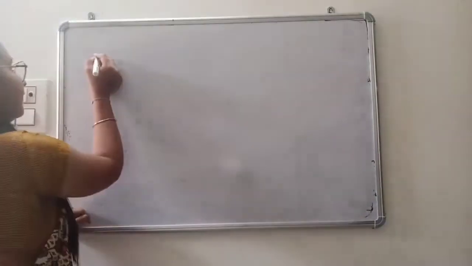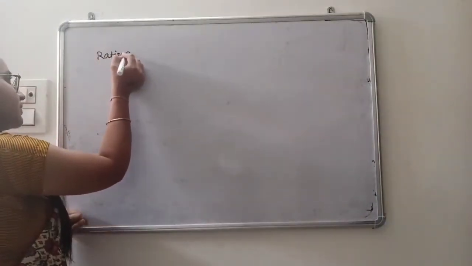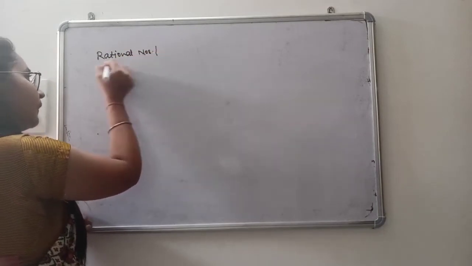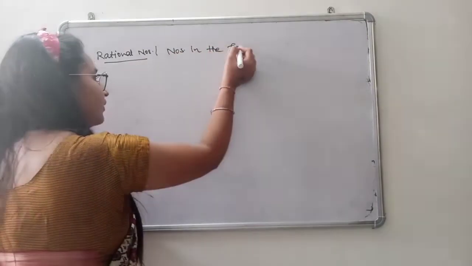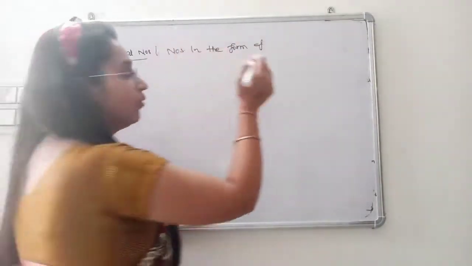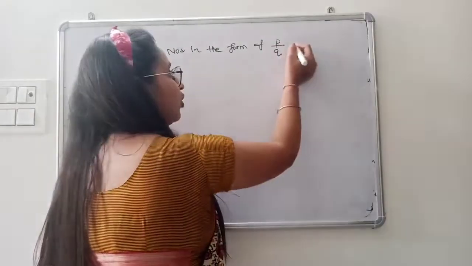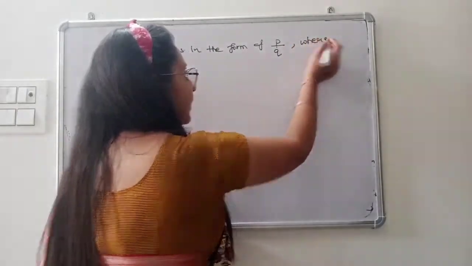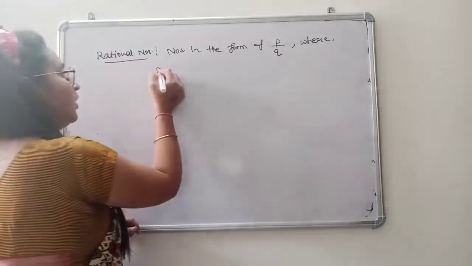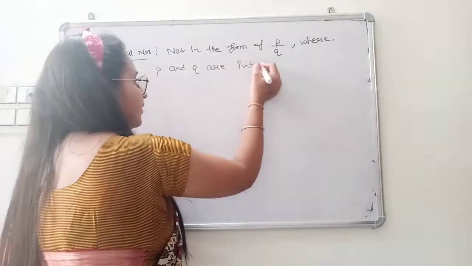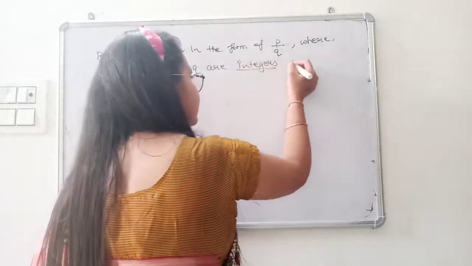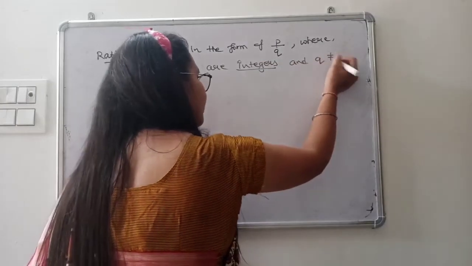Rational comes from ratio, and ratio means numerator upon denominator. So I am writing rational numbers. The definition is: numbers in the form of numerator upon denominator, that is, in the form of P upon Q, where P and Q are integers and Q is not equal to 0.